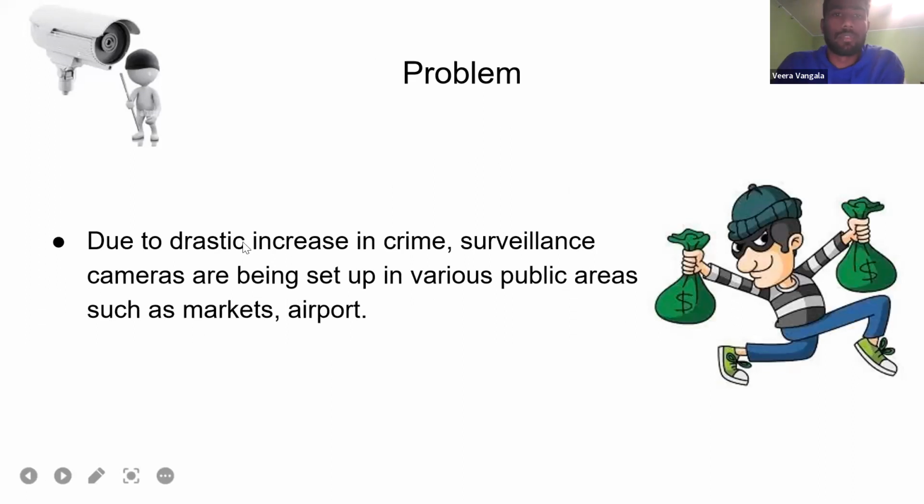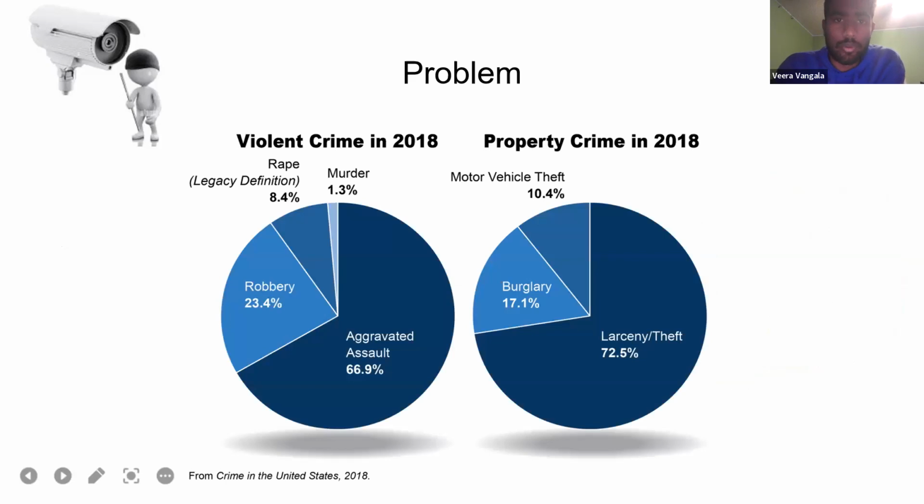Due to the drastic increase in crime, CCTV surveillance cameras are being set up in various public places such as markets, airports, and everywhere. In order to overcome this, there are several solutions using different technologies in the market, and also different kinds of manual work. Now let's see the different kinds of problems in society.